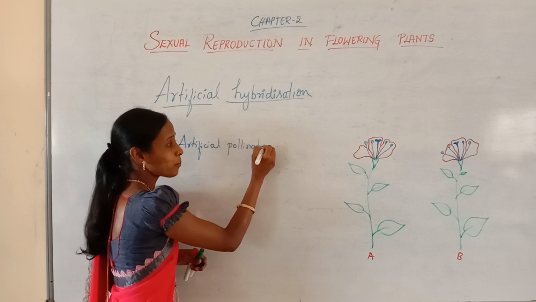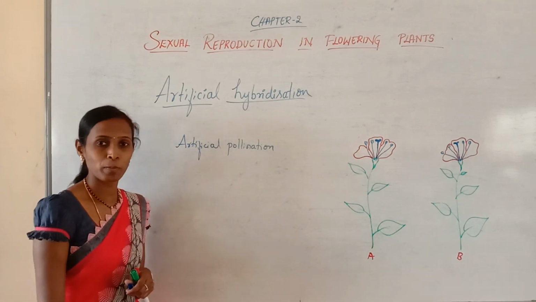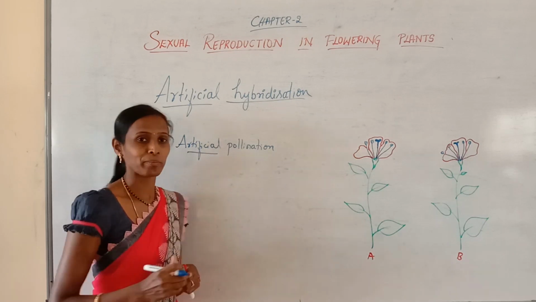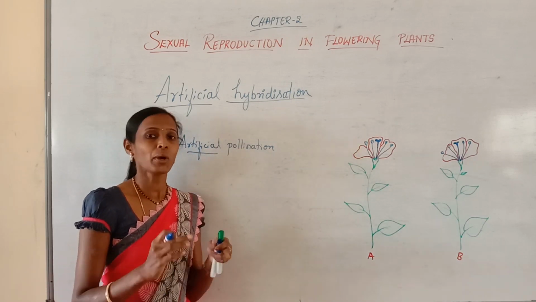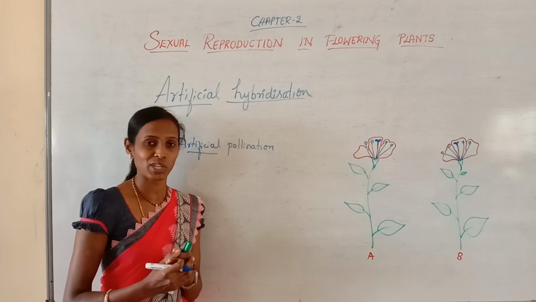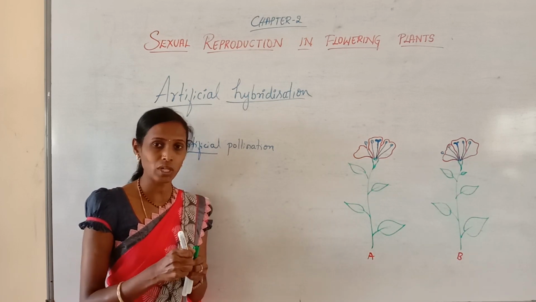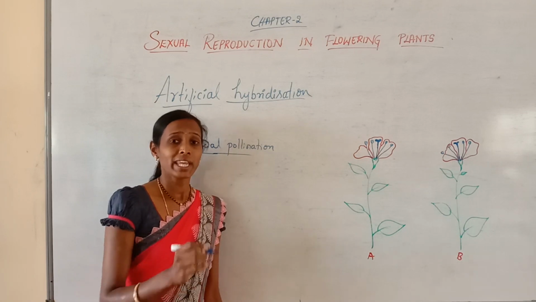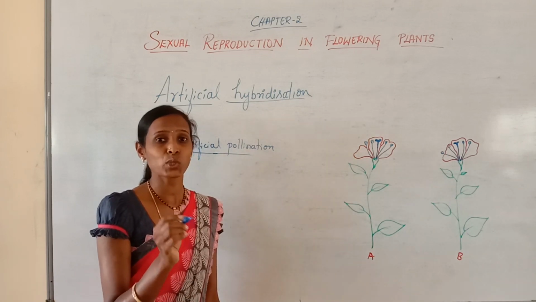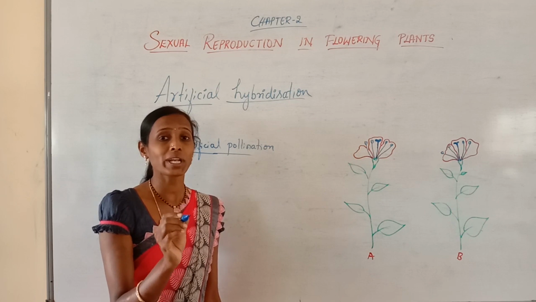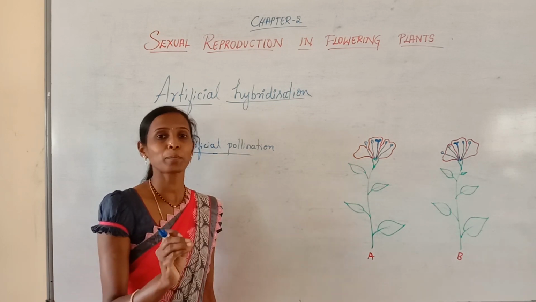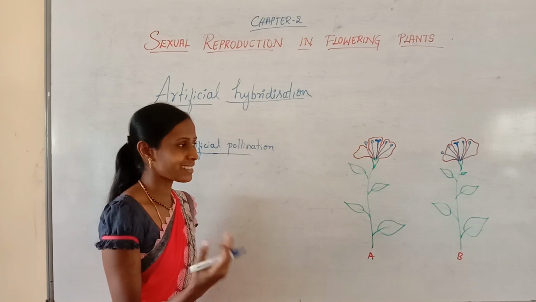You know that pollination is the transfer of pollen grains from anther to stigma. Artificial means man-made, or manual. We are doing that pollination, the transfer of pollen grains from anther to stigma. But during artificial pollination, it is very important to make sure that we use only desired pollen grains. Then what is that desired pollen grain?